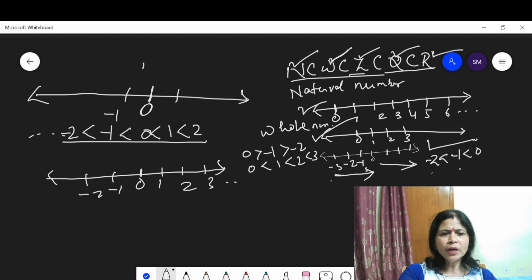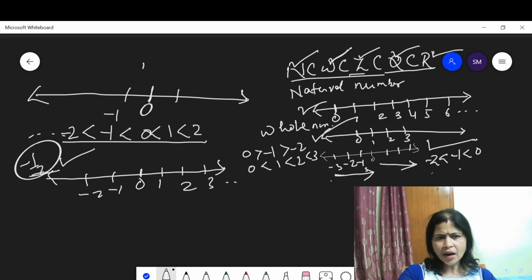Then if you have to represent a rational number, suppose -1/2, on the number line, then -1/2 is the rational number which is in between 0 and -1. The middle point on the number line represents -1/2.